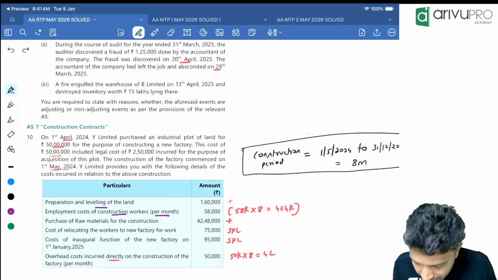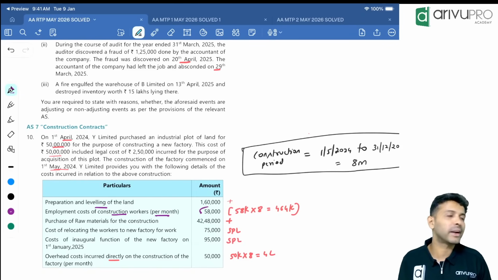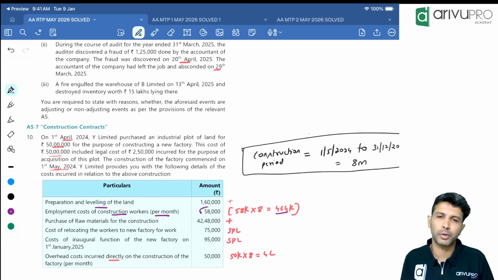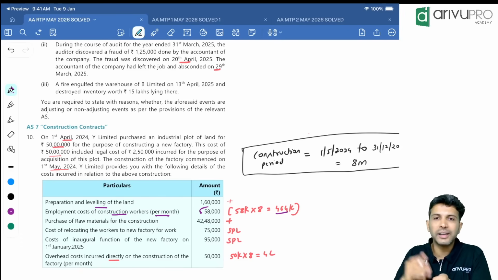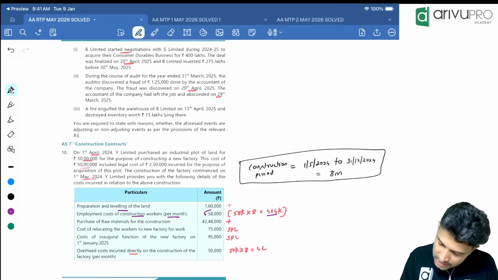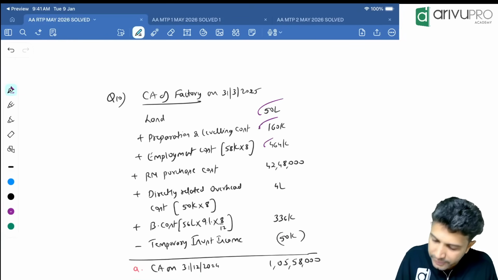So you hired some laborers for the construction work. How much did you pay every month? 58,000 for 1 month. For 8 months, how much? 464. If you want to construct the factory, you need material, labor and all. All these are directly attributable costs, DAC. Can we add? Yes. 464 we can add.